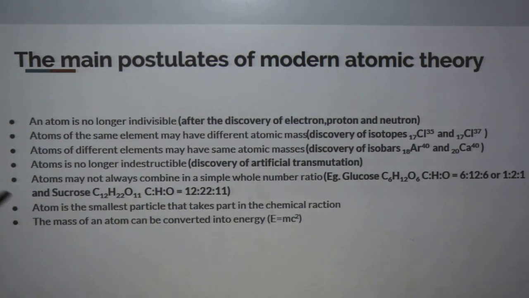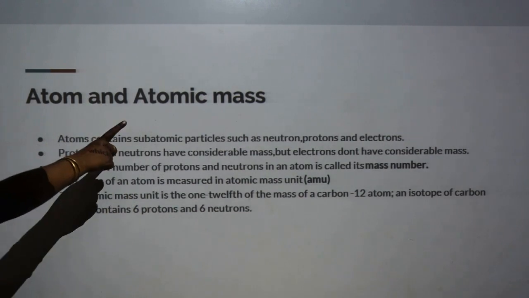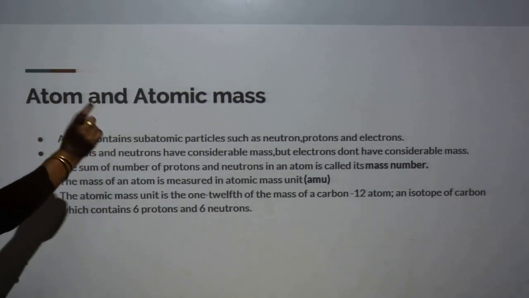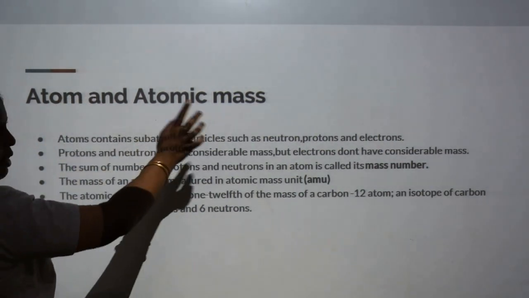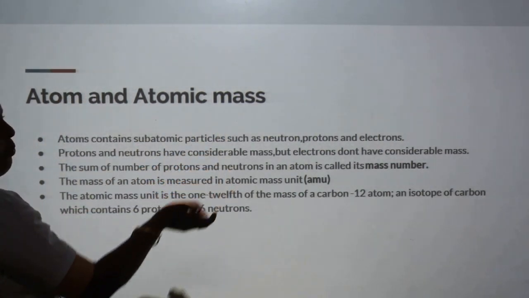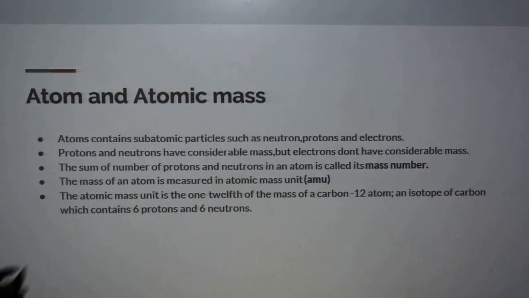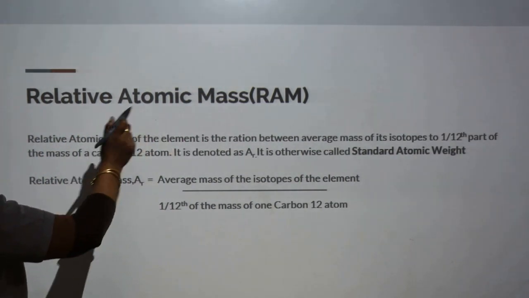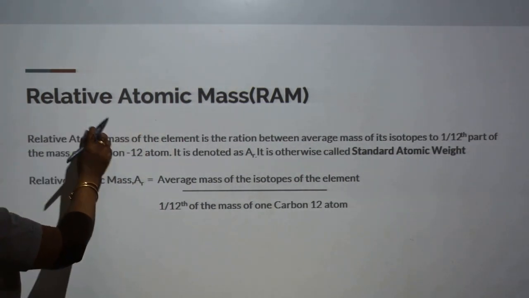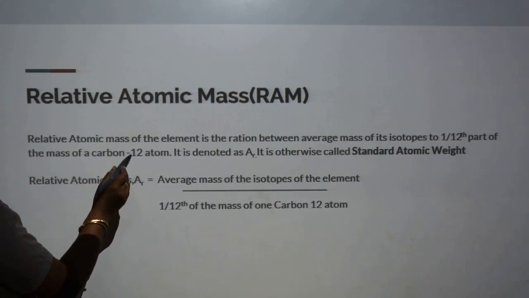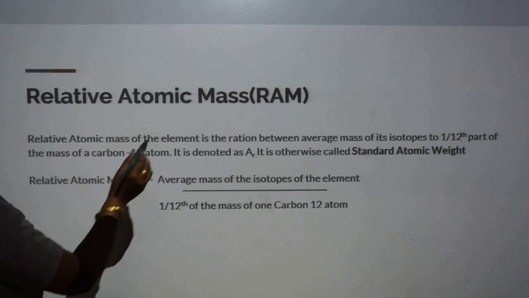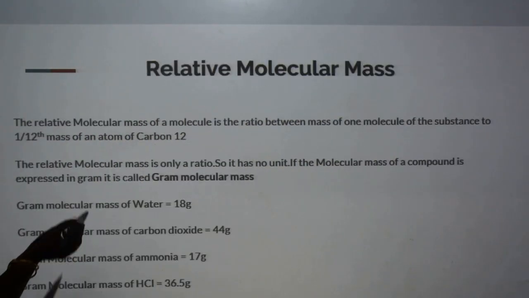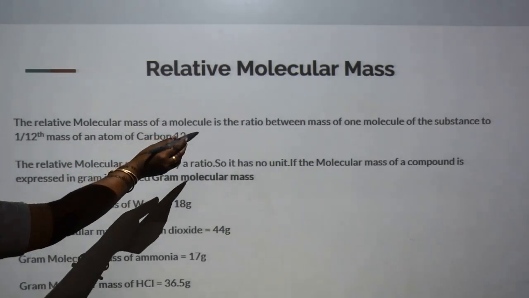Next, we study atom and atomic mass. An atom is the smallest particle of matter. Atomic mass means the number of protons and neutrons present inside a nucleus. Next we see relative atomic mass. The atomic mass of an element is found out by relating it with other elements. Here, relating with carbon and finding out the atomic mass is known as relative atomic mass. Next we see relative molecular mass.